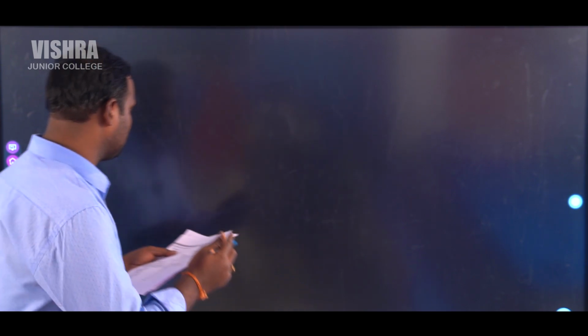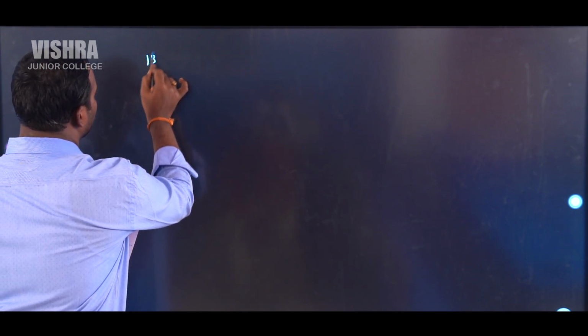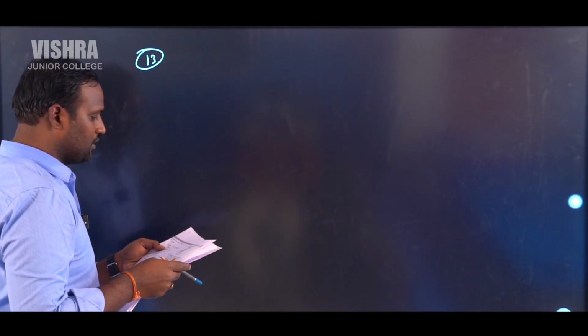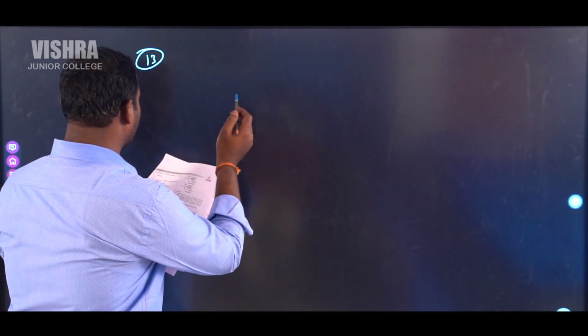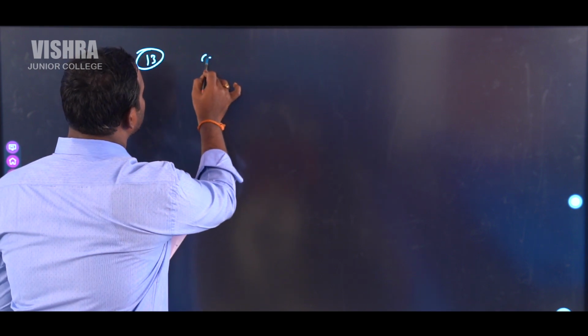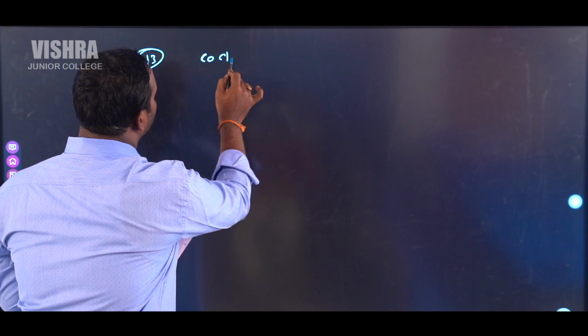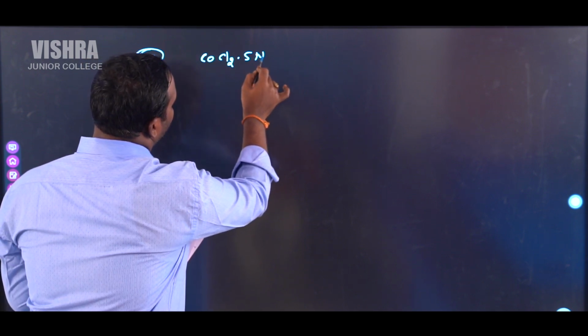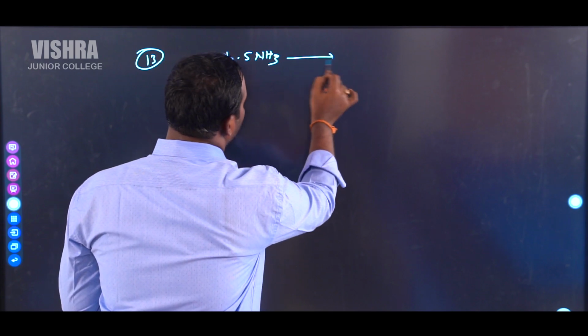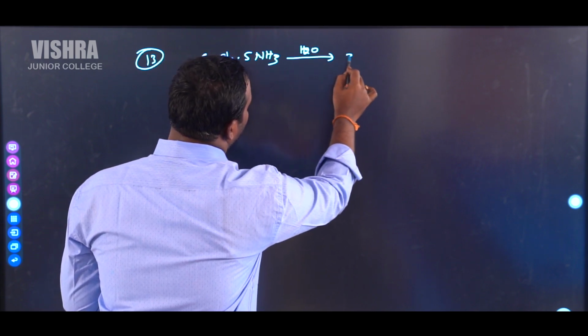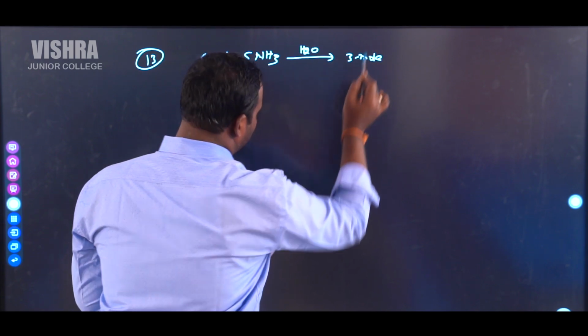Consider the following reaction of a complex compound. Question number 13. We are given one chemical reaction of a complex compound like this: CoCl2 with 5 moles of ammonia in the presence of water gives 3 moles of ions.